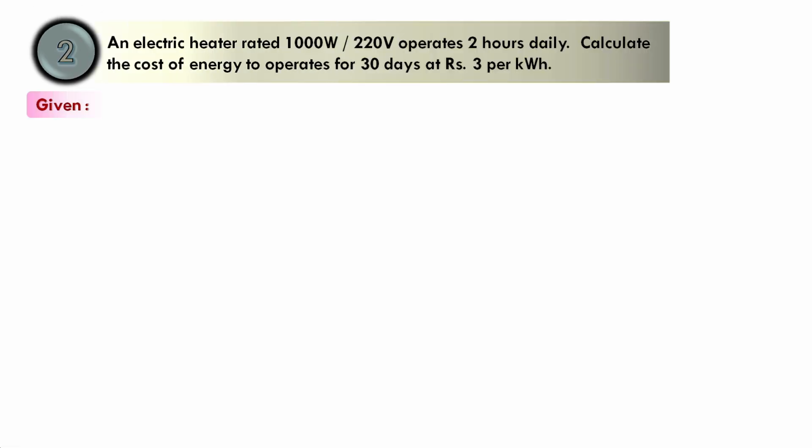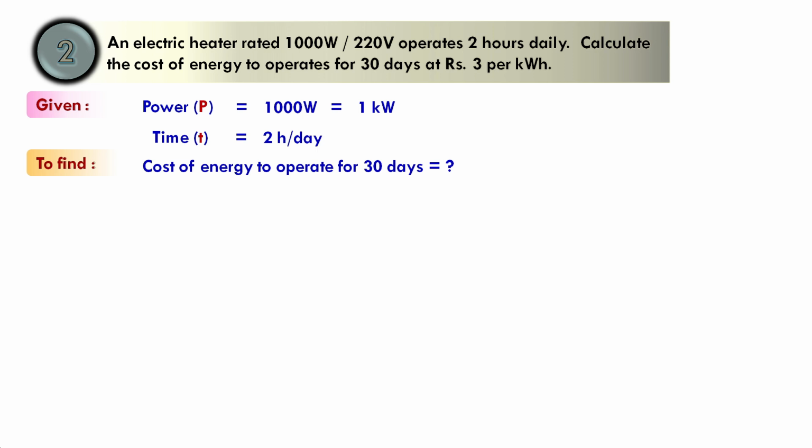Second problem: an electric heater rated 1000 watt, 220 volt operates 2 hours daily. Calculate the cost of energy to operate it for 30 days at rupees 3 per kilowatt hour. So power is given as 1000 watt, which is 1 kilowatt. Time is given as 2 hours per day. You have to find the cost of the energy to operate it for 30 days.